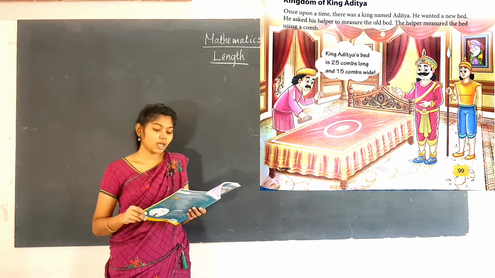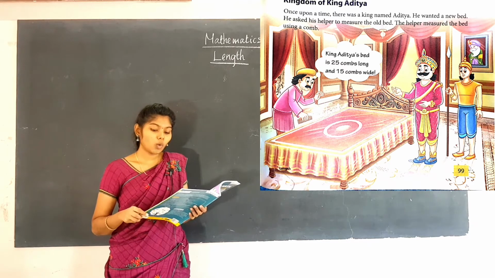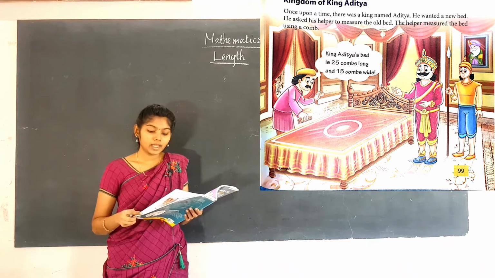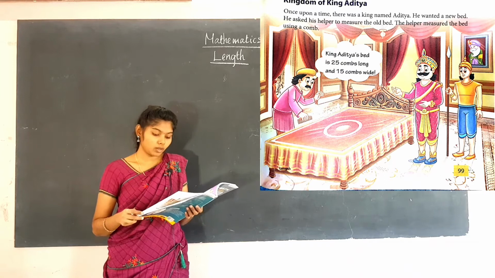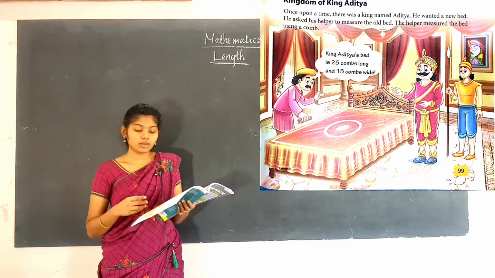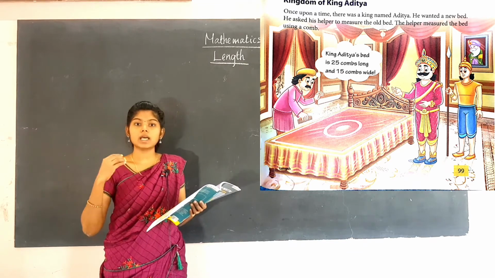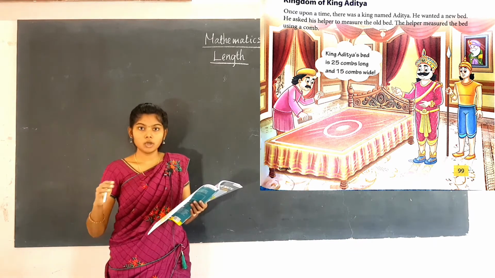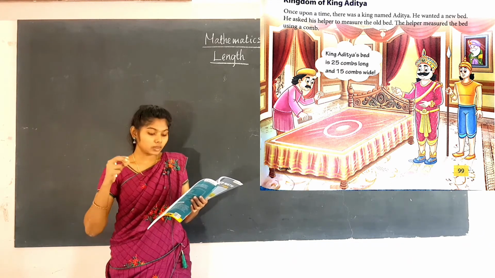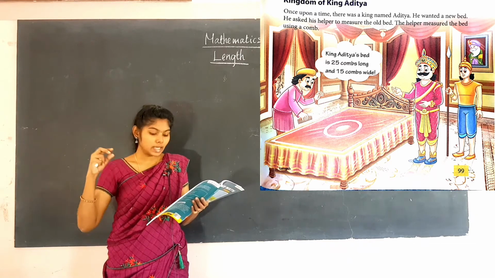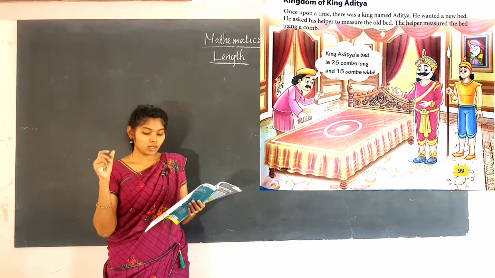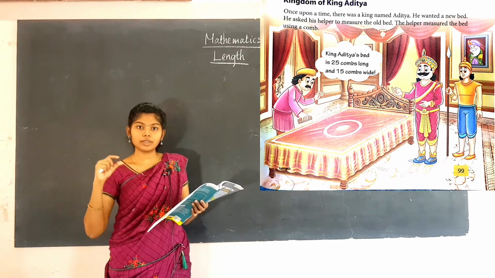Once upon a time there was a king named Aditya. He wanted a new bed. He asked his helper to measure the old bed. The helper measured the bed using a comb. King Aditya's bed is 25 combs long and 15 combs wide. So what is given here? The king asks his helper to measure the old bed to buy a new bed, and the helper measures using the comb. With that comb he measured 25 combs long and 15 combs wide.